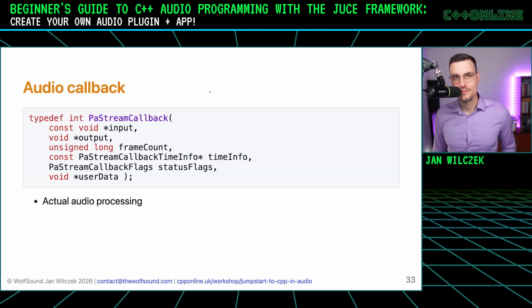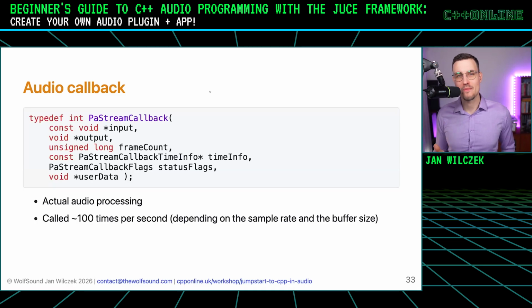So actually it is the function where the actual audio processing takes place. So we say to PortAudio, or rather to the audio device via PortAudio, hey, this is the function where I want to process audio. Please call it many times per second because I want to process audio there. And I'll give you the samples that you should play back via speakers.